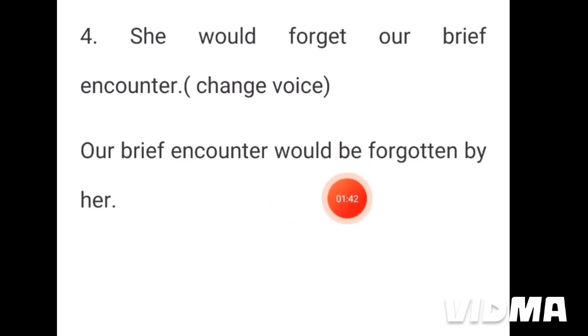So we have written be. Forgotten is the past participle form of the main verb forget, so we have written forgotten. By her: this her is the objective form of she, so we have written her. So the entire sentence is: our brief encounter would be forgotten by her.